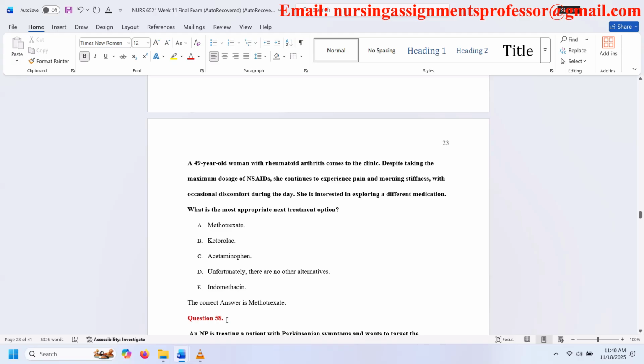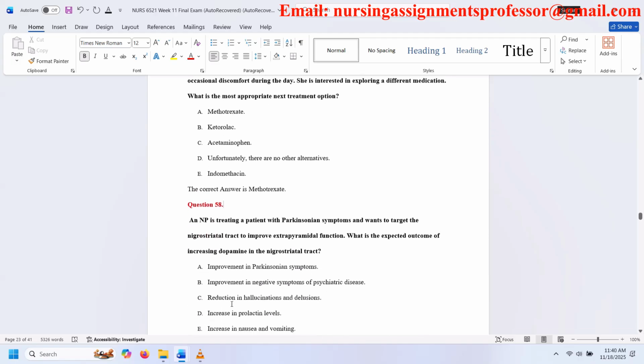She is interested in exploring a different medication. What is the most appropriate next treatment option? A. Methotrexate. B. Ketorolac. C. Acetaminophen. D. Unfortunately, there are no other alternatives. E. Indomethacin. The correct answer is methotrexate.